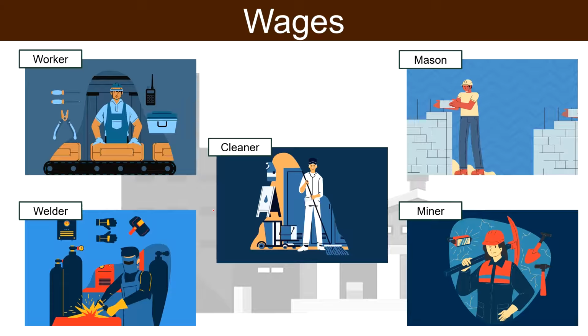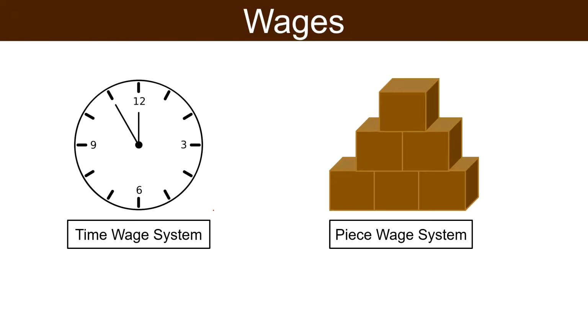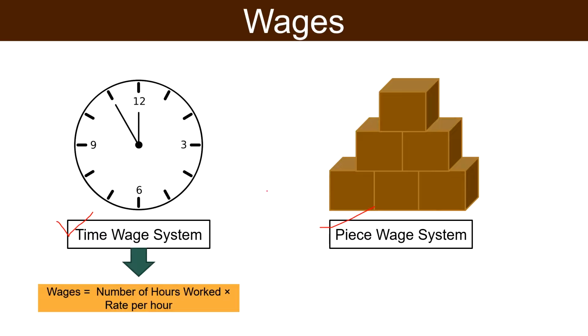In a nutshell, we could say that the lower level employees of the organization are paid wages depending upon the amount of time they have worked. Further, there are two methods of wage payment, that is time wage system and piece wage system. In a time wage system, workers' remuneration depend upon the hours spent by the workers on the job. Wages under this system is calculated as number of hours worked multiplied by the rate per hour.